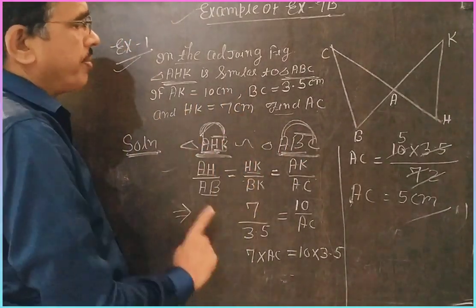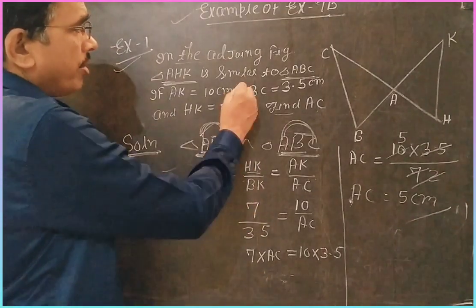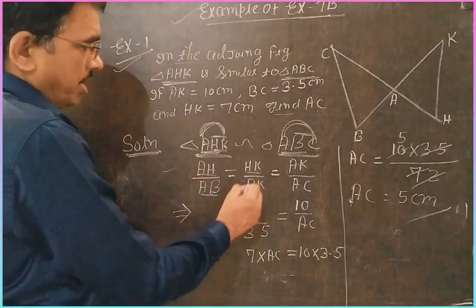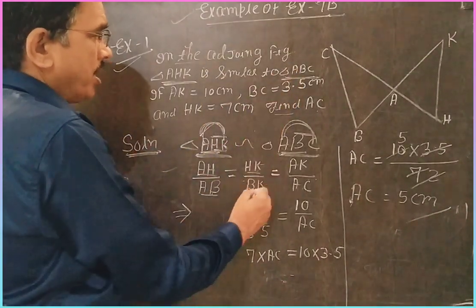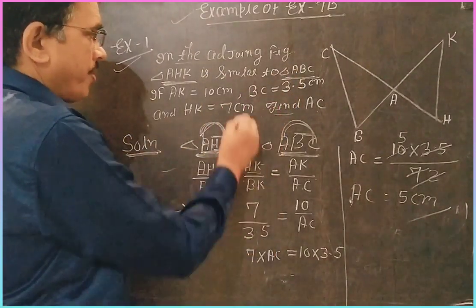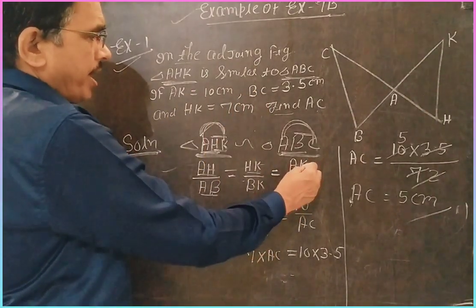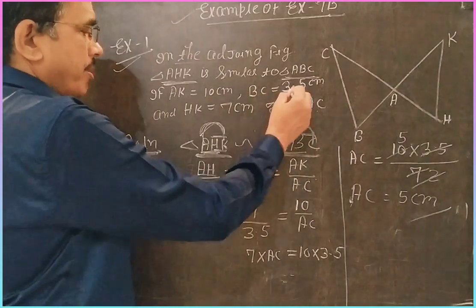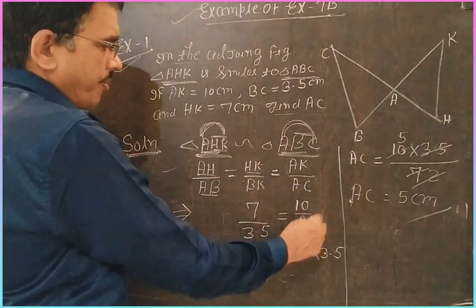Now substitute the values. The value that is not given in the question, you don't take. Here HK is 7, BC is 3.5 cm, AK is 10 cm, and you have to find AC.